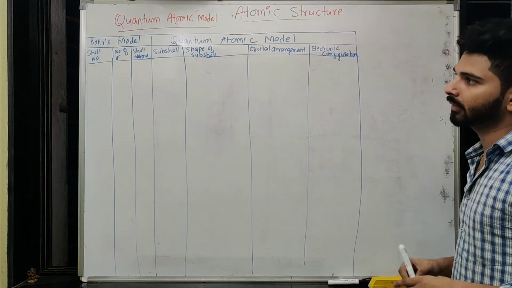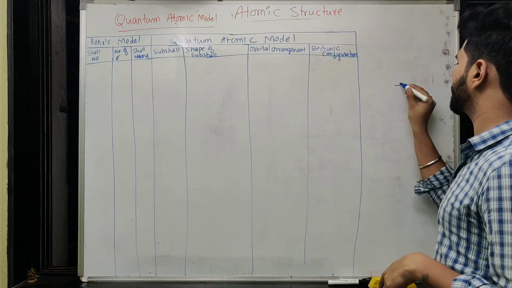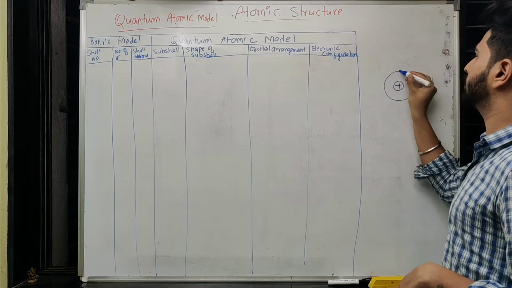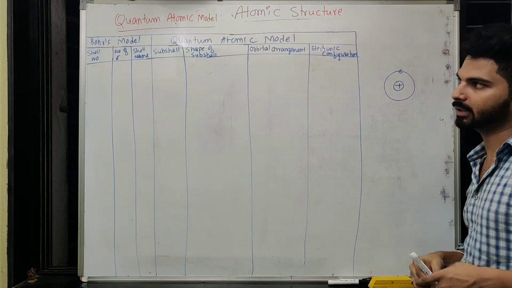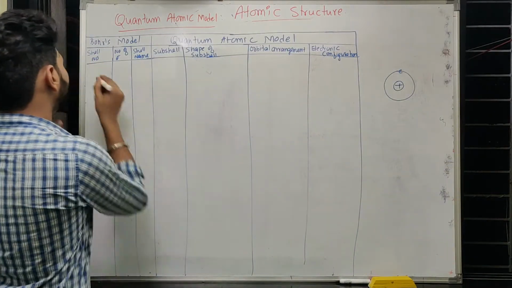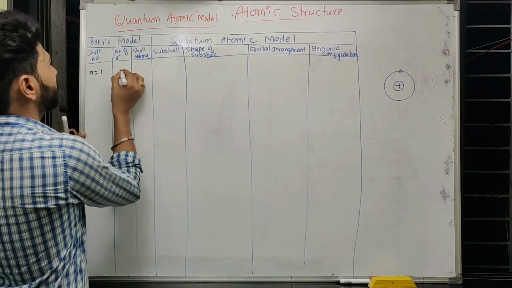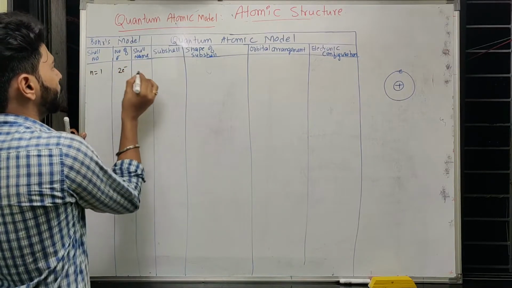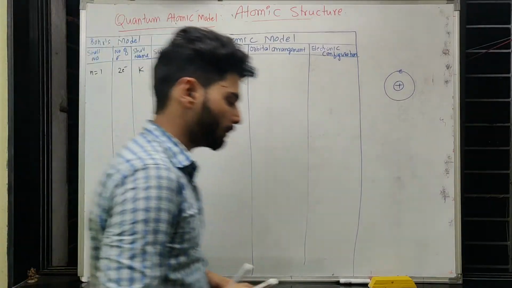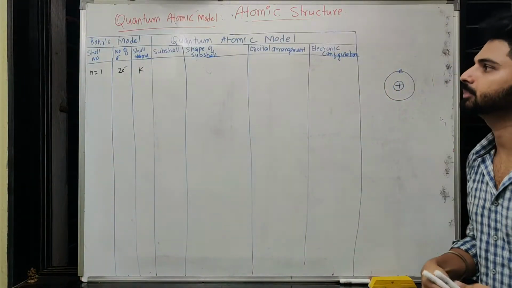We know that Bohr model says that the nucleus is at the center and the electron revolves around the nucleus in a circular orbit, that is called the K shell. So shell number n equal to 1, number of electrons he said is 2 electrons, and the shell name is K.